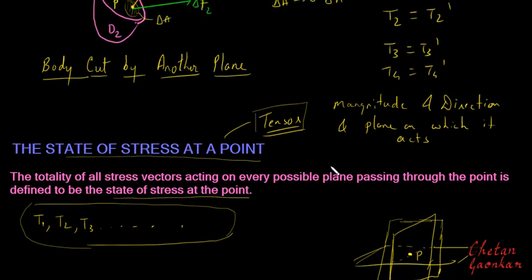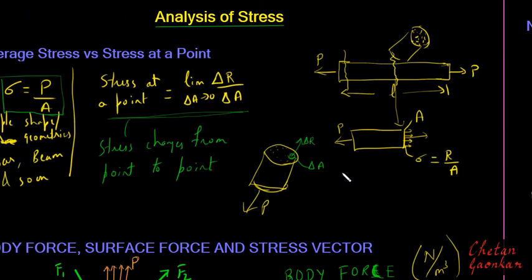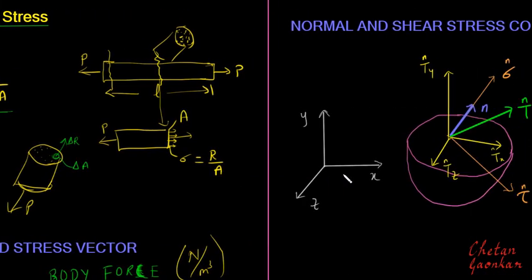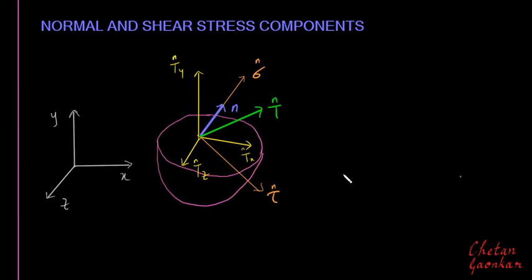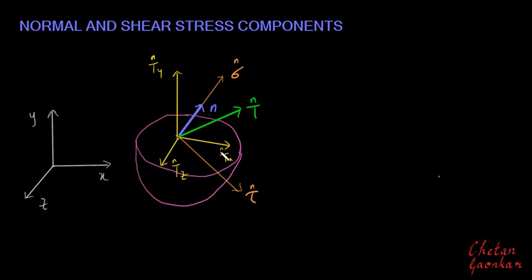Now let us see how we can project this stress vector along different axes. For this, we will consider one more three-dimensional body which is already cut now. It is in this form as we have drawn here, and then we have considered one point.